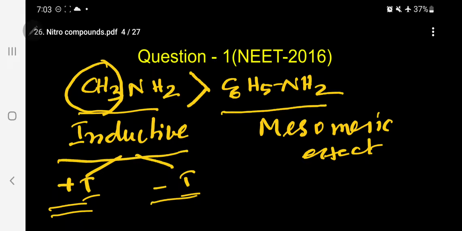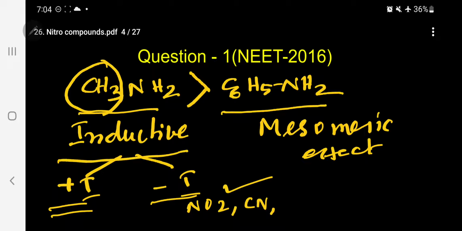So what about the minus I? NO2, CN, and all other such groups come under this category. Kindly follow. Even aldehyde, ketone, and acid come under this category. They are electron attracting groups, minus I.